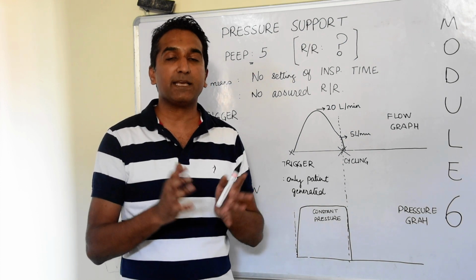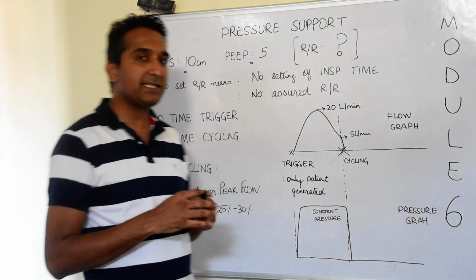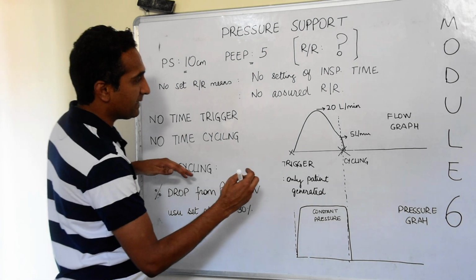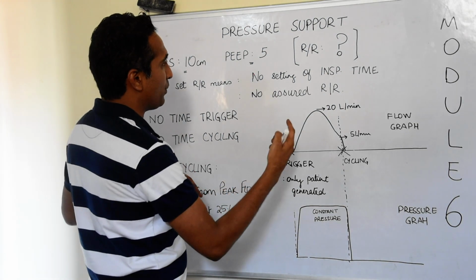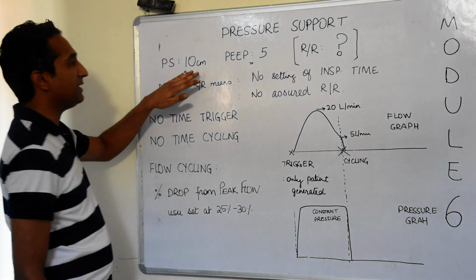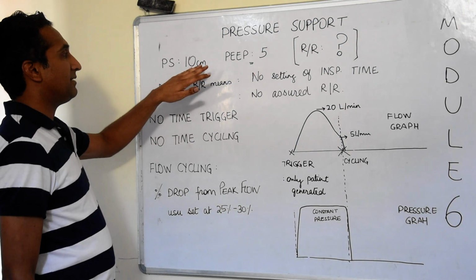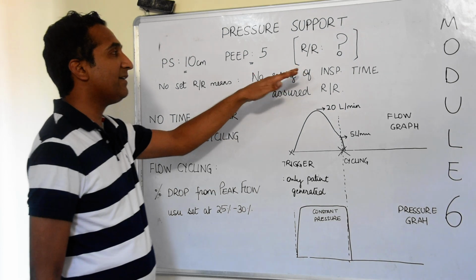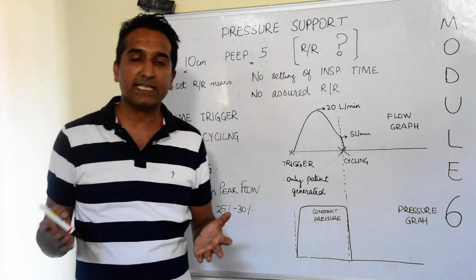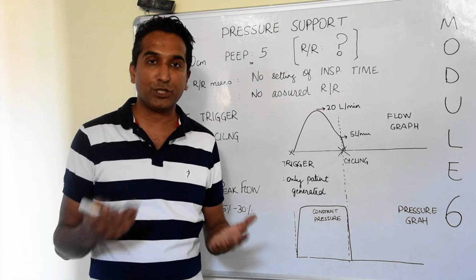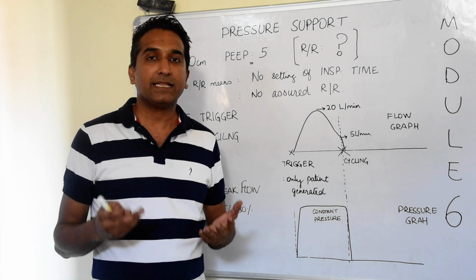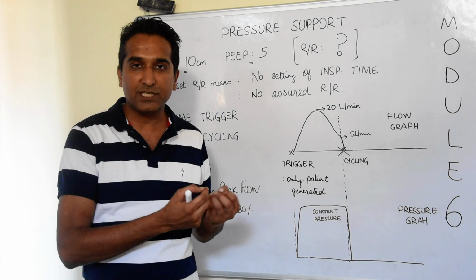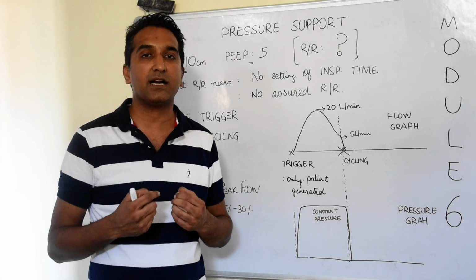But here there is a separate concept which works. Let us see how it works. Let's say we set up a pressure support of 10 centimeters and a PEEP of 5. Since we do not have any defined respiratory rate, all the breaths have to be triggered by the patient, which means that there should be some effort put by the patient, which can be registered on the ventilator, and it can start a breath.